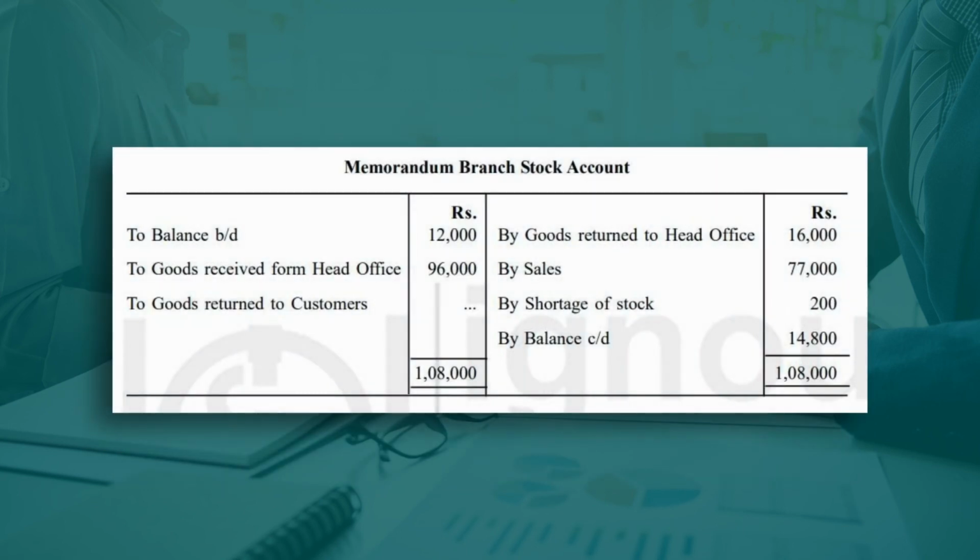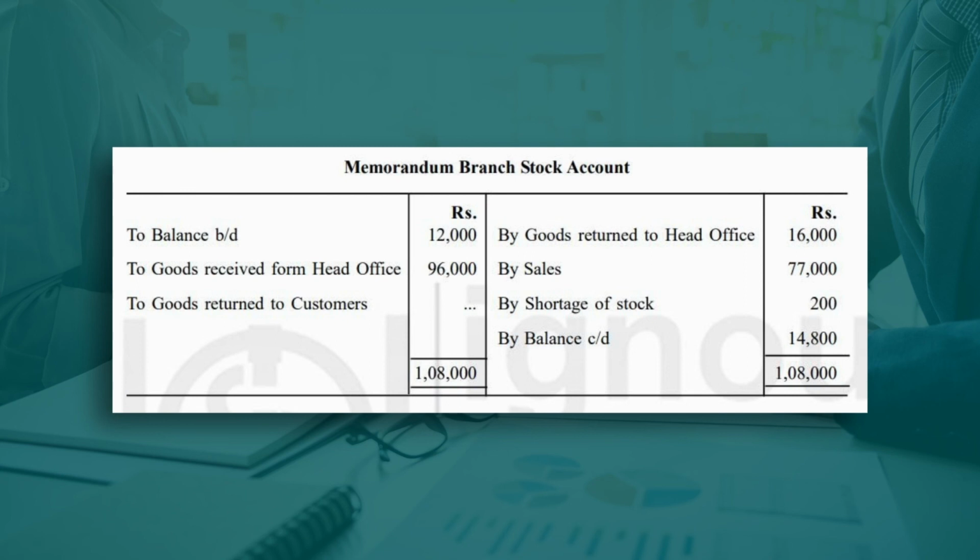Yes. Memorandum branch stock account. So the amount of closing stock of branch stock, now we have calculated further in this memorandum branch stock account. So opening balance is given 12,000 in the question, kindly check it. Opening stock 12,000 is given, and then to goods received from head office 96,000 is given, then goods returned to the head office 16,000 is also given, by sales 77,000 is also given, check it.